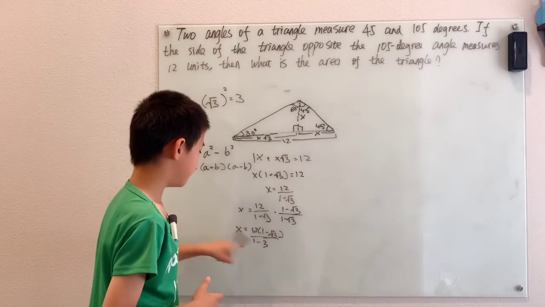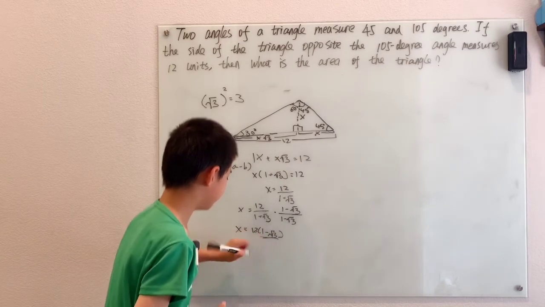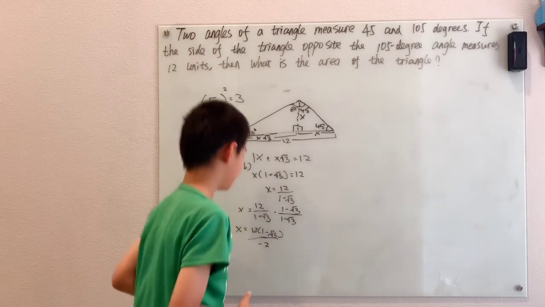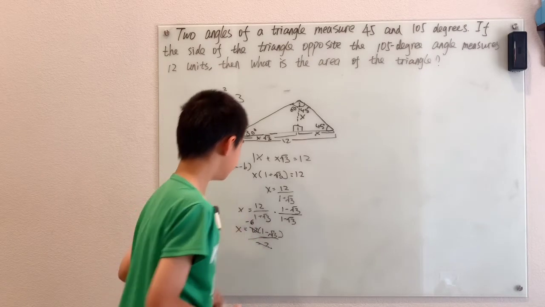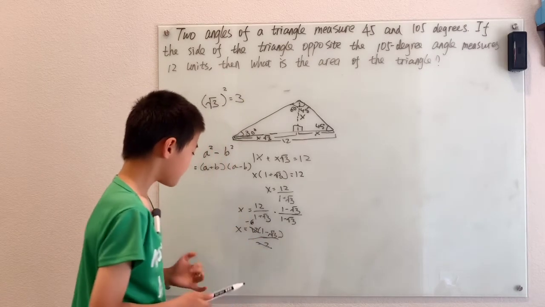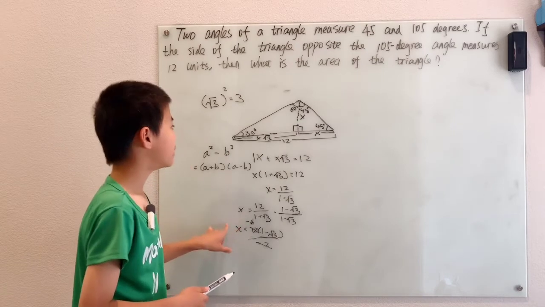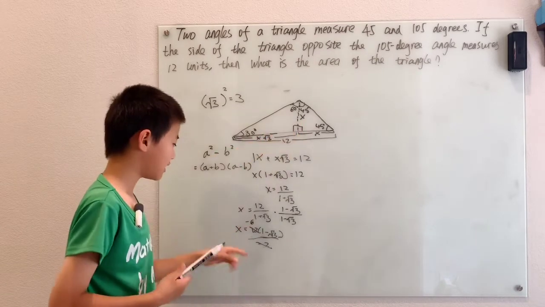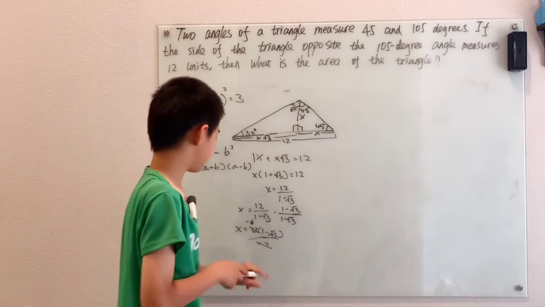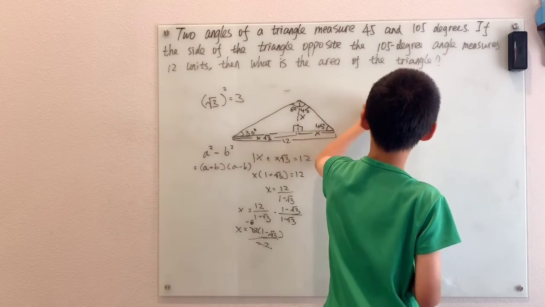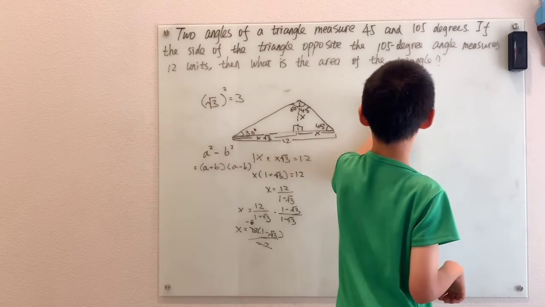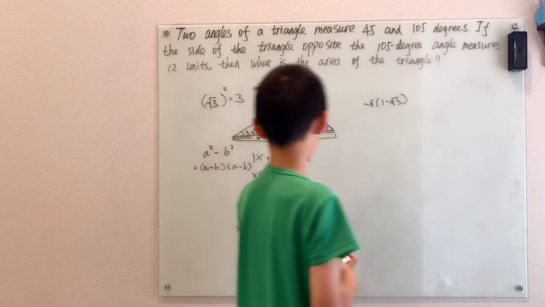Well, 1 minus 3 is just -2. -2 goes into 12 -6 times, which means our x, which is our height, is -6 times 1 minus root 3.